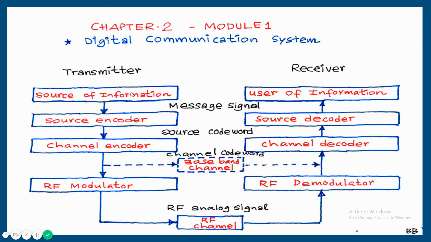Normally the source of information may be a transducer converting voice signal to electrical signal, like a microphone. That's the source of information. The output of a source of information is written as a message signal.